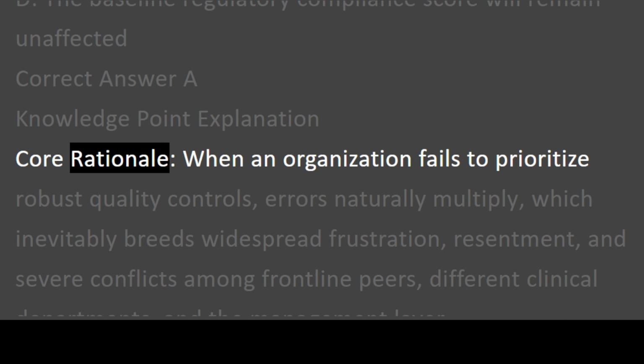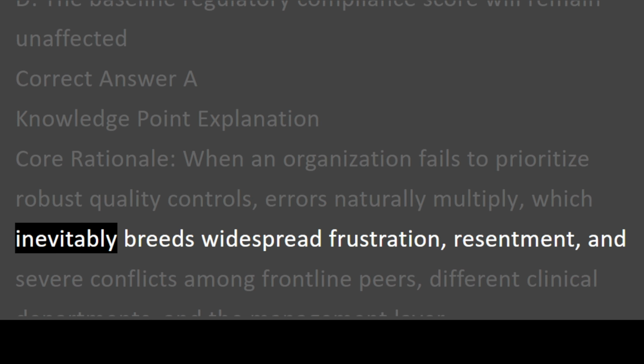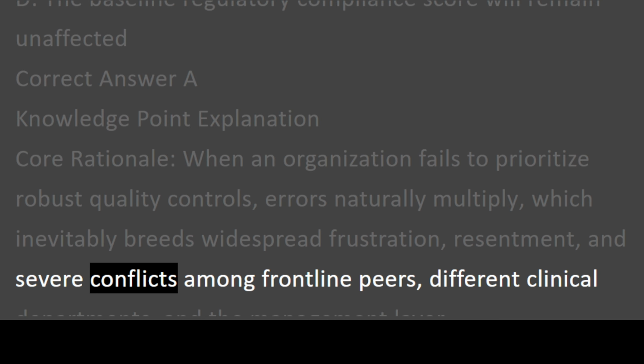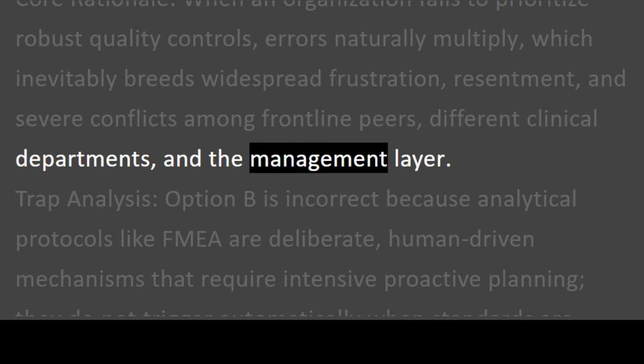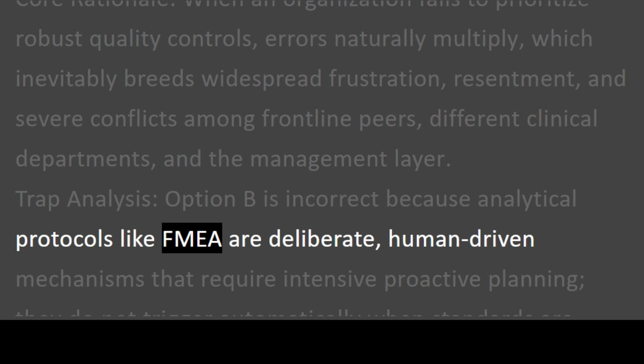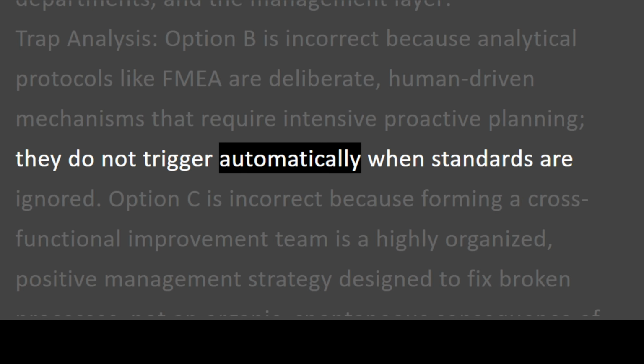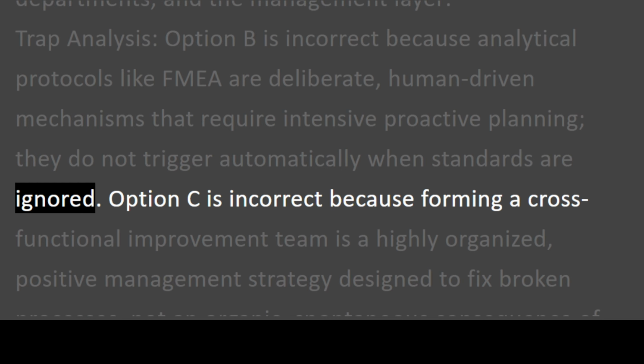Knowledge point explanation. Core rationale. When an organization fails to prioritize robust quality controls, errors naturally multiply, which inevitably breeds widespread frustration, resentment, and severe conflicts among frontline peers, different clinical departments, and the management layer. Trap analysis. Option B is incorrect because analytical protocols like FMEA are deliberate, human-driven mechanisms that require intensive proactive planning. They do not trigger automatically when standards are ignored.